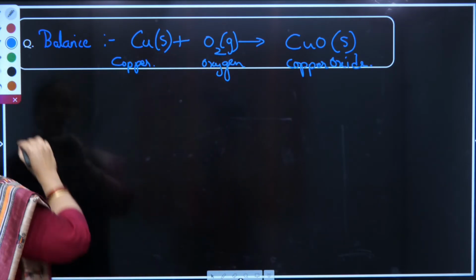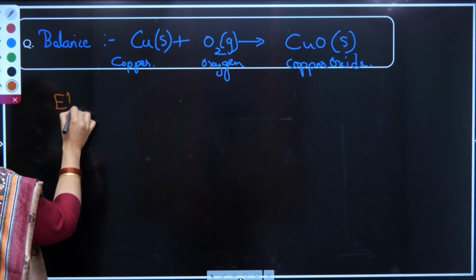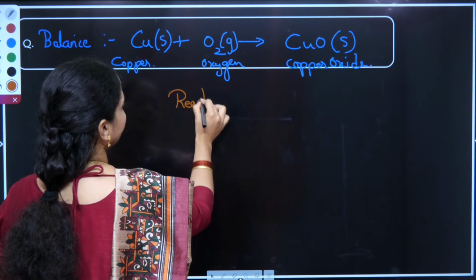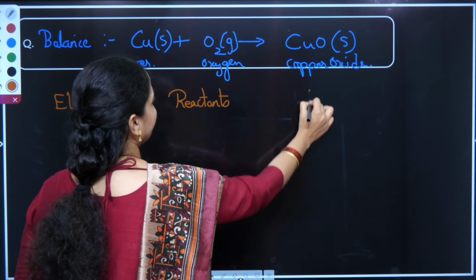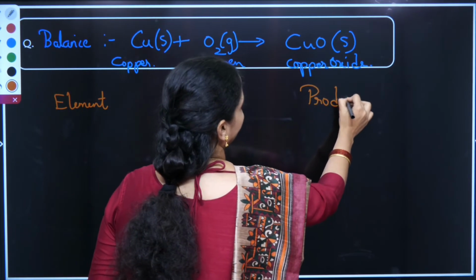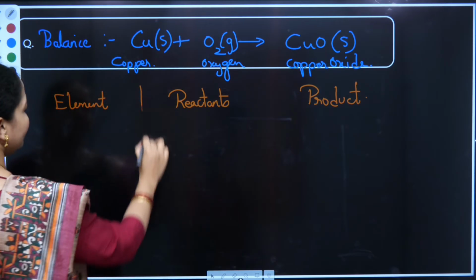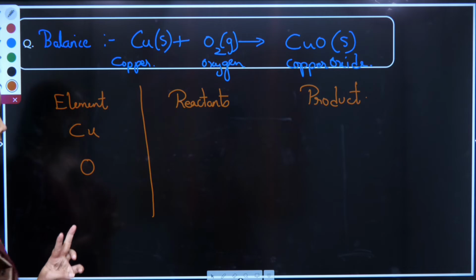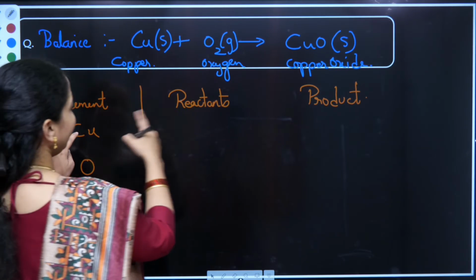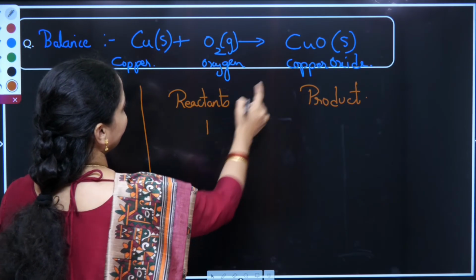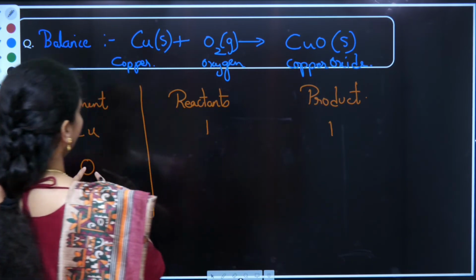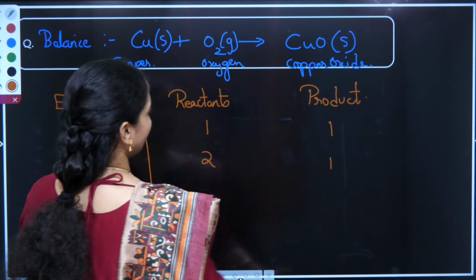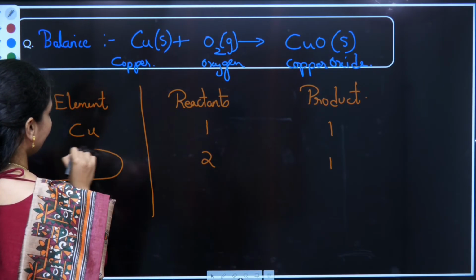Let us try to tabulate it. In my tabulation, I will add elements, reactants, product. Let us just figure out what are the names of the elements here. I have copper, I have oxygen. Only 2 things are there, copper and oxygen. In my reactant side, copper 1. In my product side, copper 1. In my reactant side, oxygen is 2, copper is 1. So we can see that oxygen is not balanced.